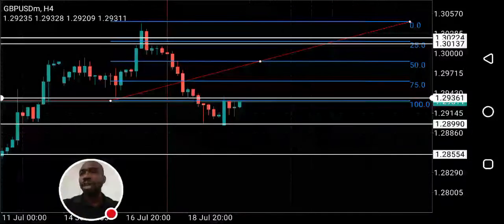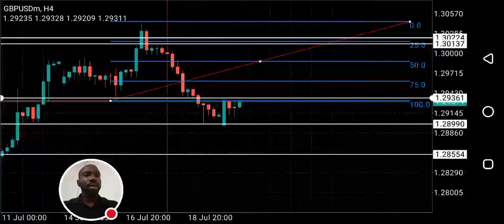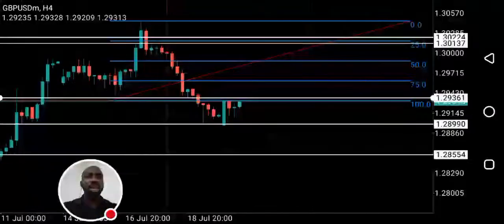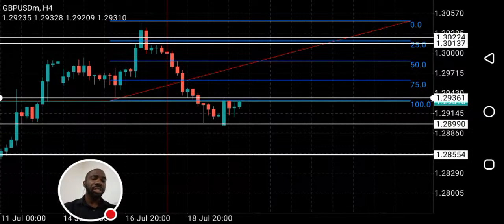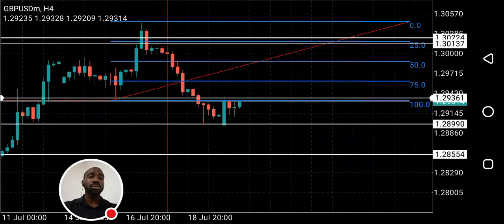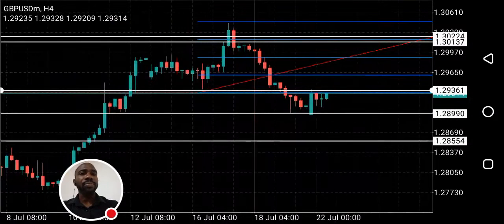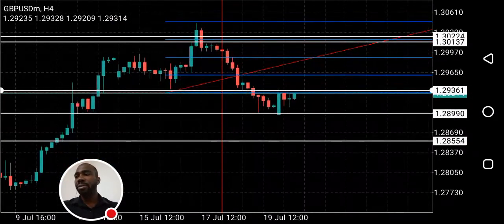I hope you're following. So that's my take on GU this week. Weekly bias is bearish. Daily bias is bullish. So I'm looking for a buy opportunity on GU today, tomorrow, probably on Wednesday. Then I might look for a sell opportunity on GU, because the weekly bias is bearish. I hope that is clear.